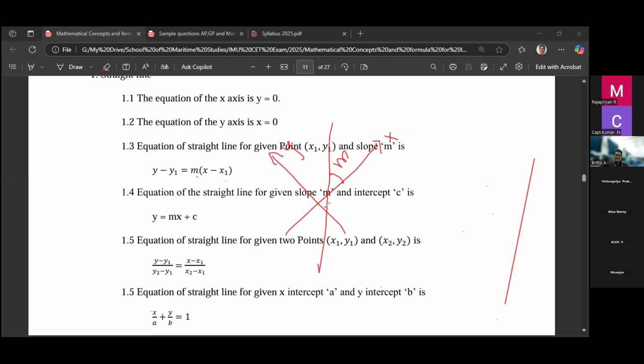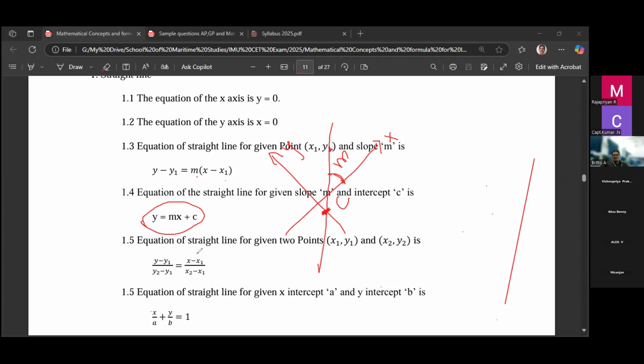The line intersects the y-axis at this point c. So the slope m and the y-intercept c are given, and you can find the line equation, which is y equal to mx plus c. The first one is where the point and the slope are given. This is where the y-intercept and the slope are given.